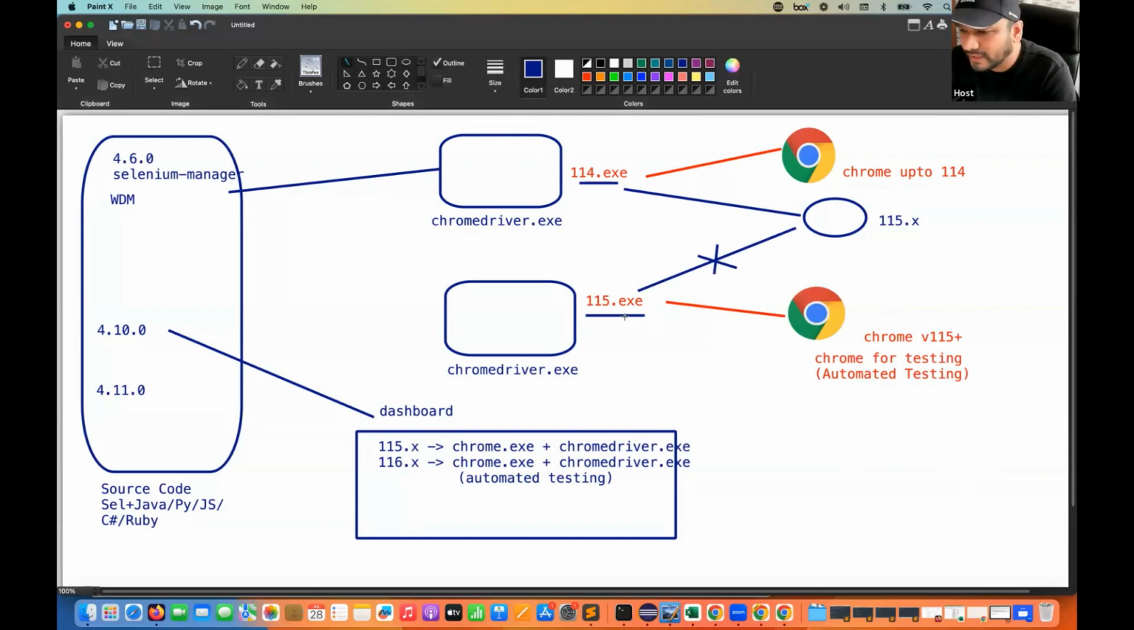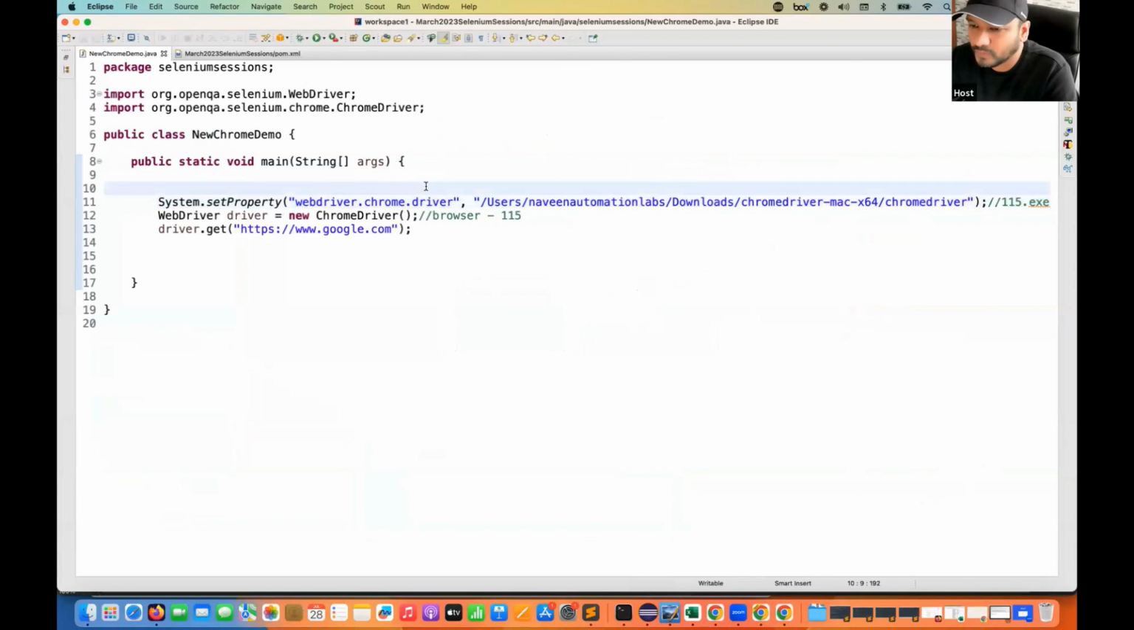Right. So this says, hey, I could not find where exactly your Chrome for testing, or automated testing Chrome browser version, that is this one with this new logo, is. Where exactly is that? So how exactly can we do this? There are two ways. If you're using this Chrome driver.exe, I'll do one thing.